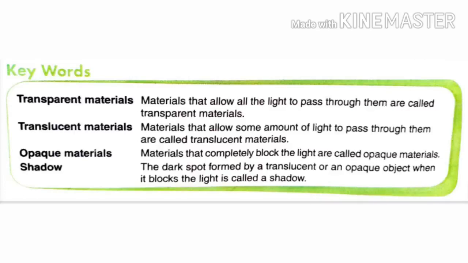Next is opaque material. Materials that completely block the light are called opaque materials. Next one is shadow. The dark spot formed by a translucent or an opaque object when it blocks the light is called a shadow. What is shadow? The dark spot formed by a translucent or an opaque object when it blocks the light is called a shadow.